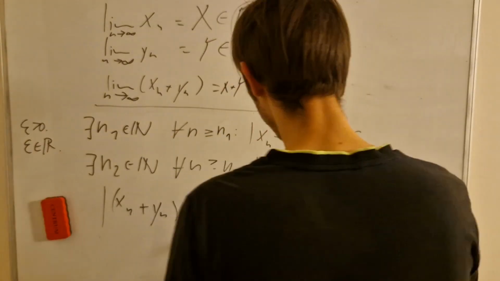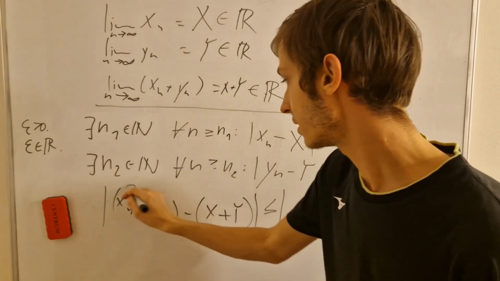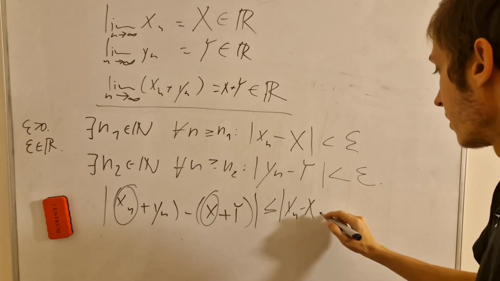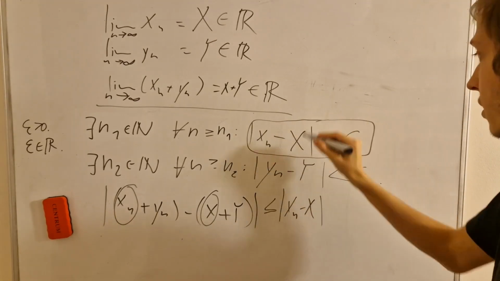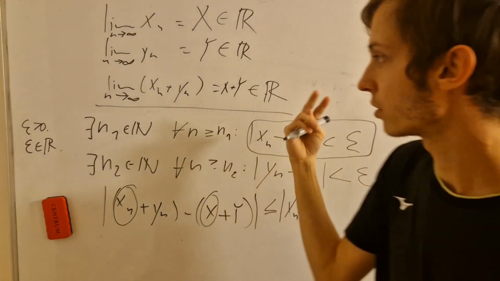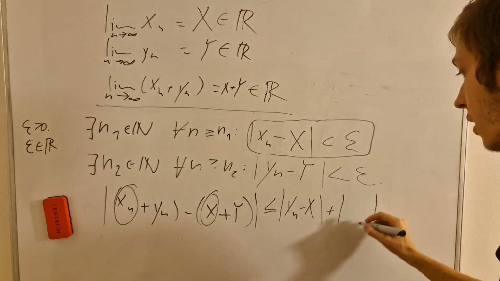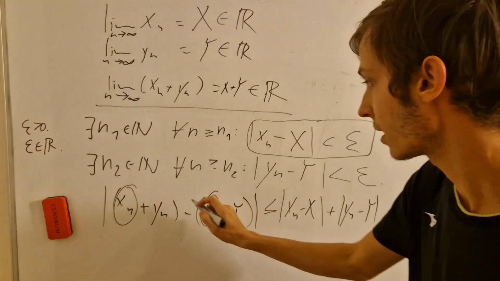But this should be smaller or equal to the absolute value of x_n minus X, the very small difference for the sequence x_n, plus the absolute value of y_n minus Y. Just following arithmetic here, right?